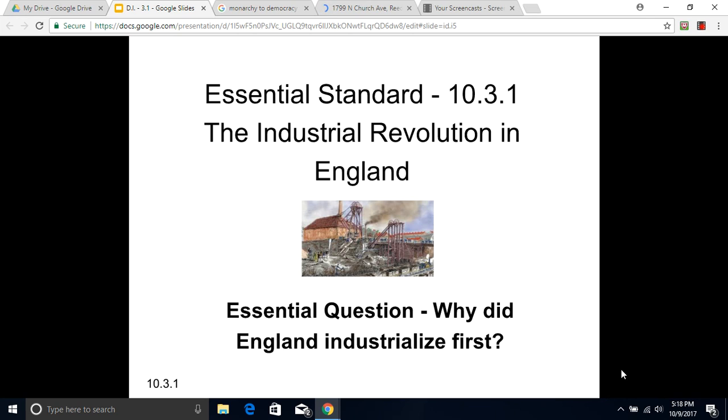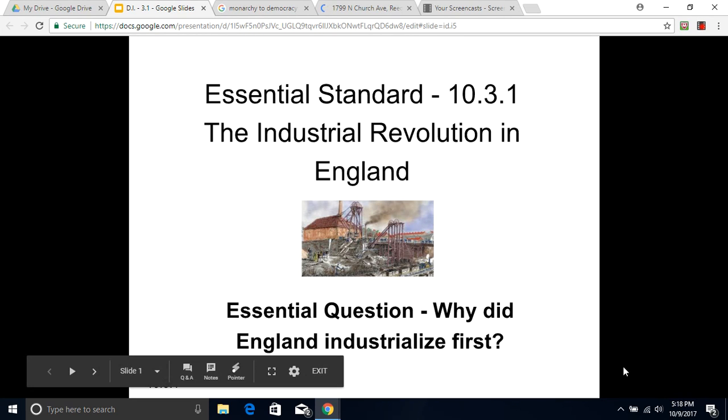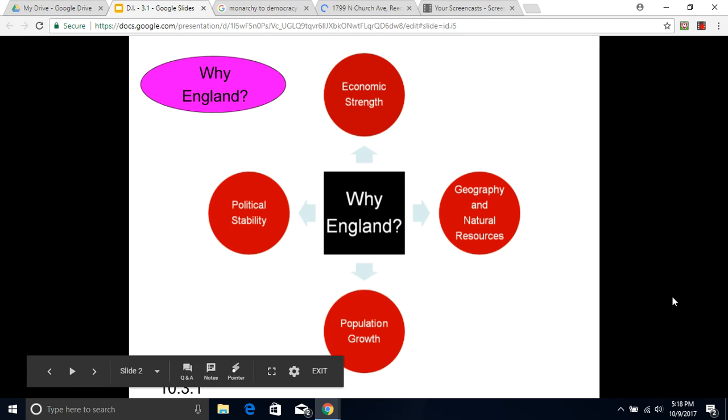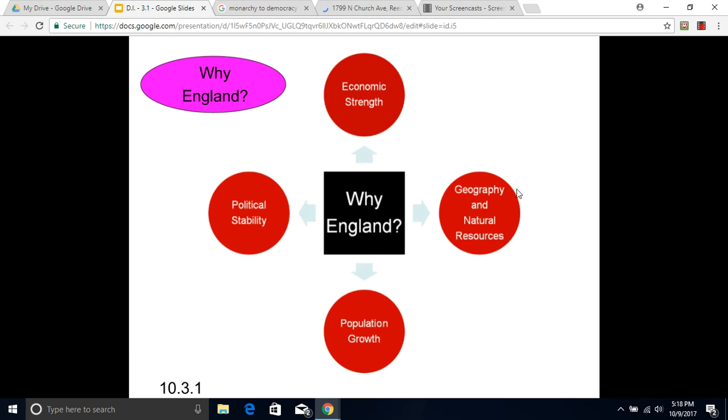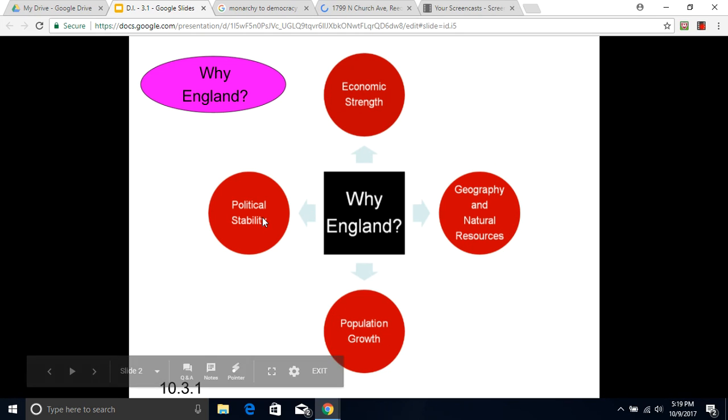The essential question: why did England industrialize first? There's our bubble map. The four headings are economic strength, geography and natural resources, population growth, and political stability.